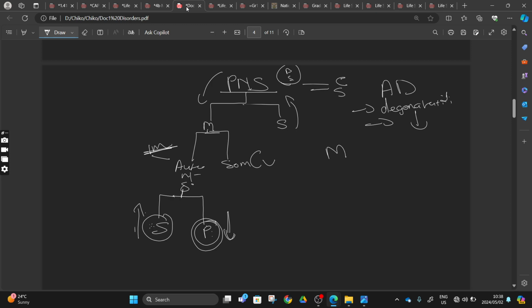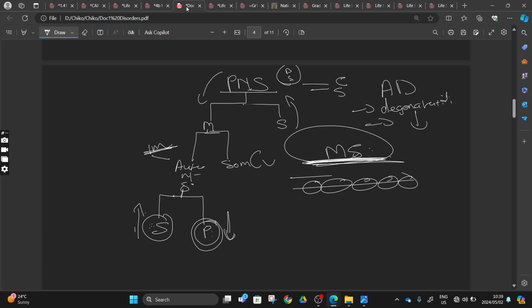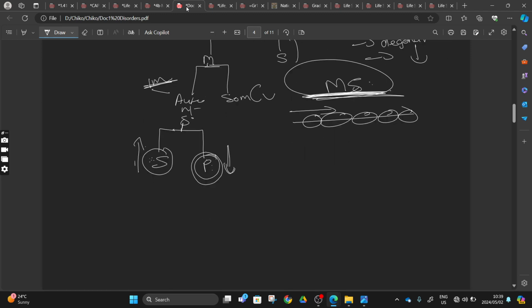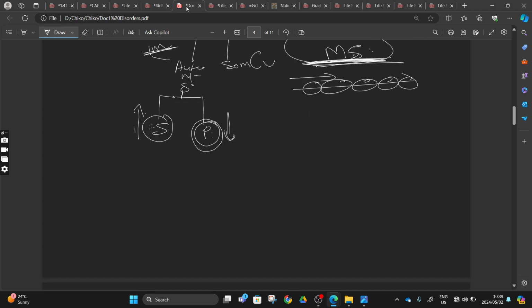And we also talked about multiple sclerosis, saying that multiple sclerosis means multiple scars on our myelin sheath, if you still remember. And the outcome of this is that our message is not going to be transmitted at high speed, or the speed of our impulse transmission is going to be decreased, right? You still remember that. And then we moved on from our diseases.